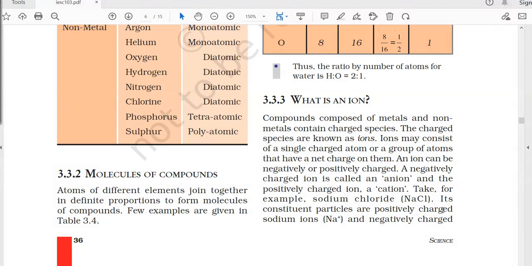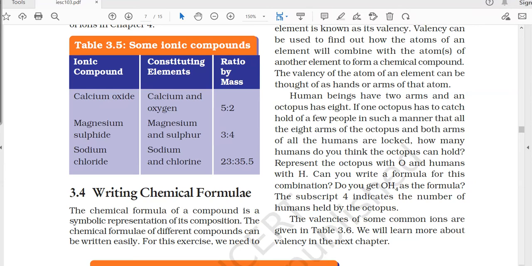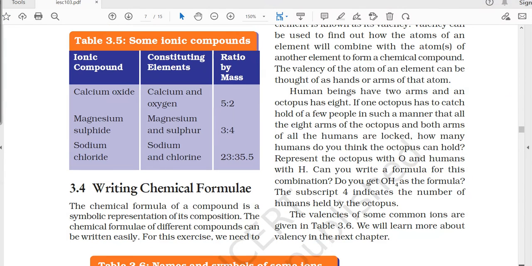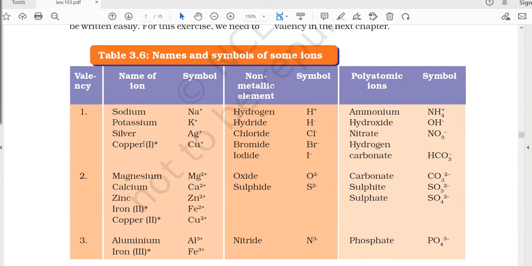Let's discuss more about the ions. The ions are combined with each other in a perfect ratio, and after combination we can write their chemical formulas. So let's see what the rules are, or how we can write a chemical formula of a chemical compound. First, we need to familiarize ourselves with the charges for some of the elements or some of the polyatomic ions which are present there.